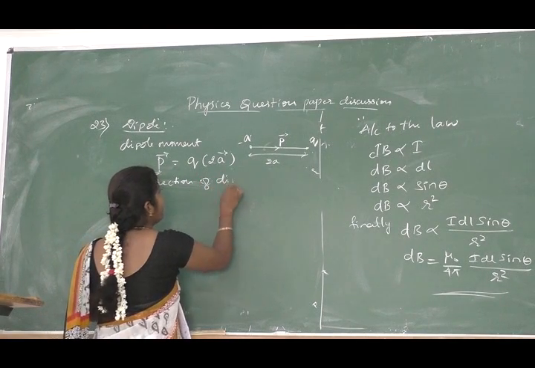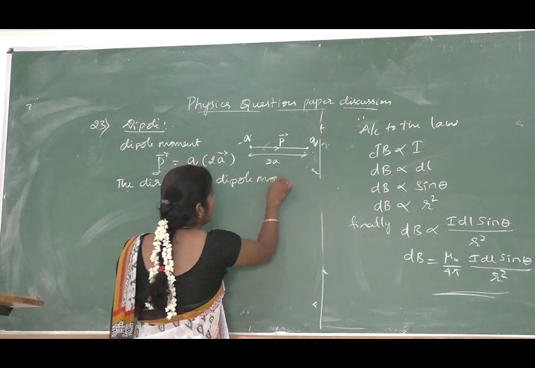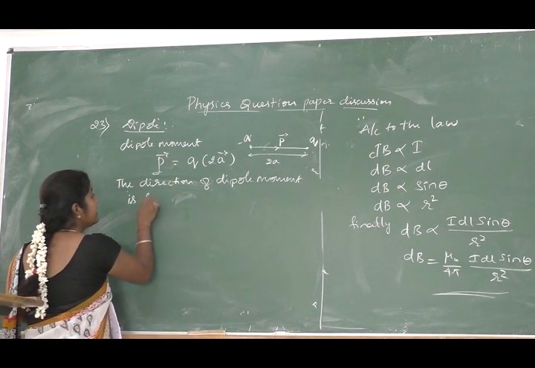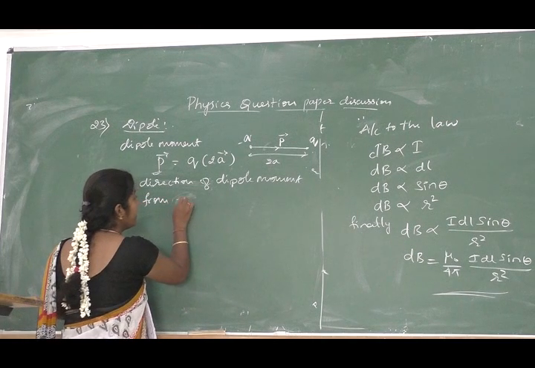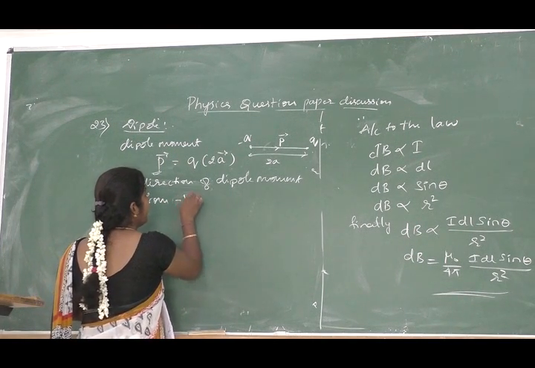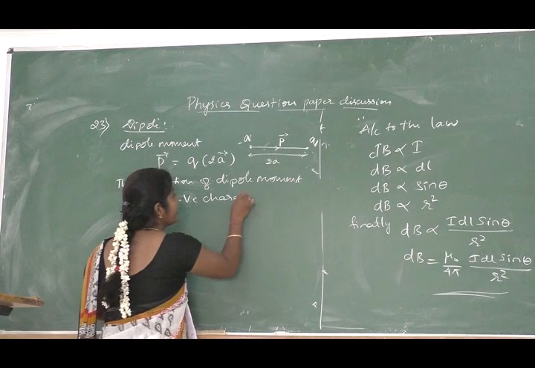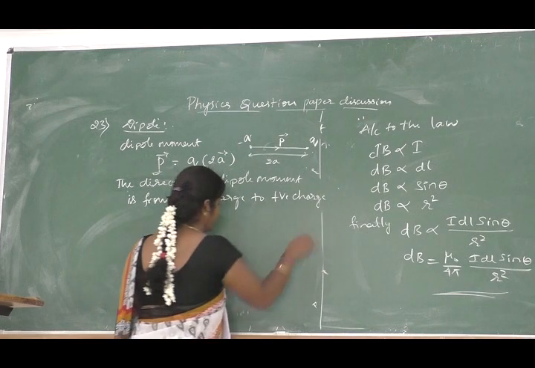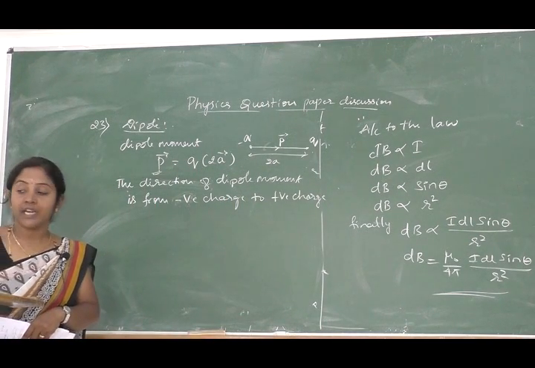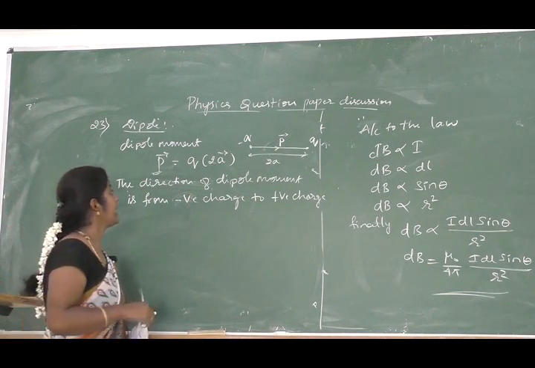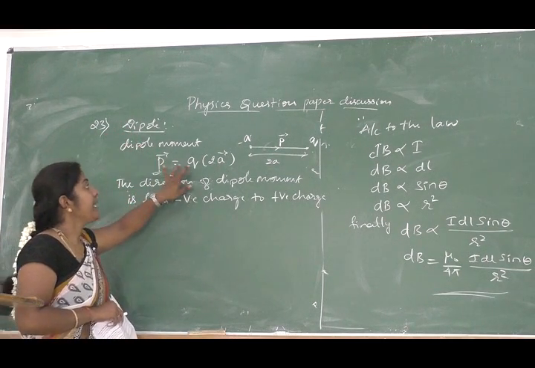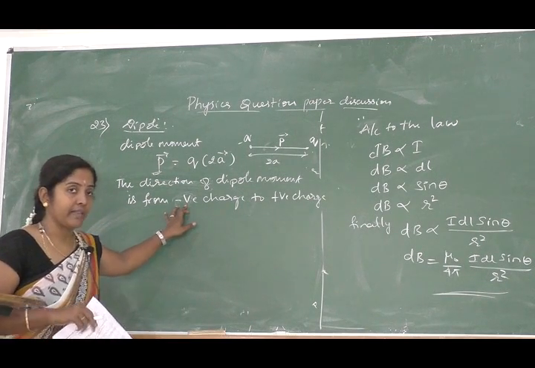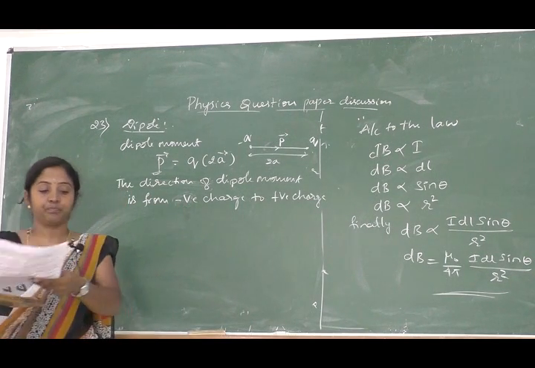The direction of dipole moment is always from negative charge to positive charge. So definition gets 1 mark, the expression gets 1 mark, and mentioning the direction correctly gets 1 mark, totally 3 marks.